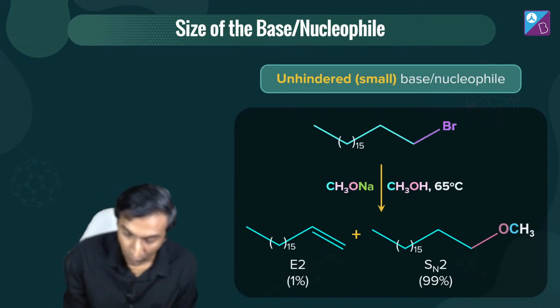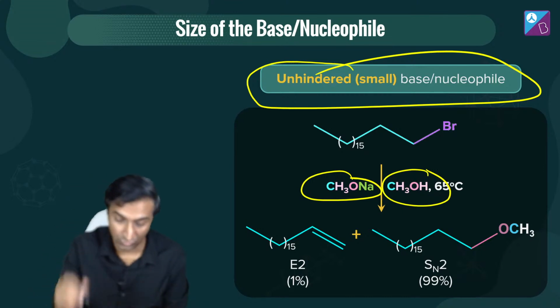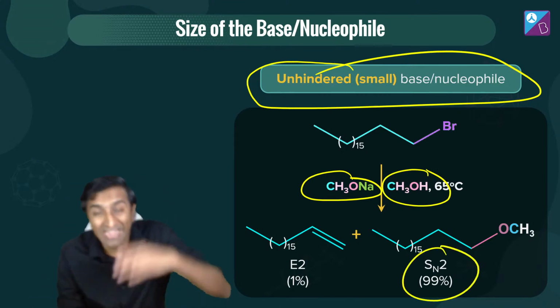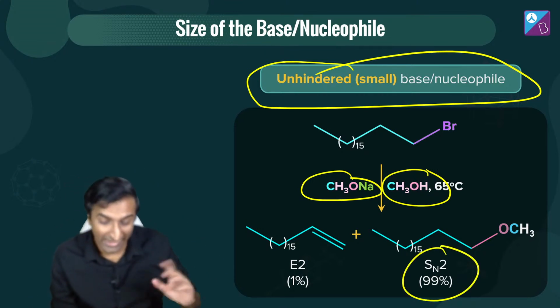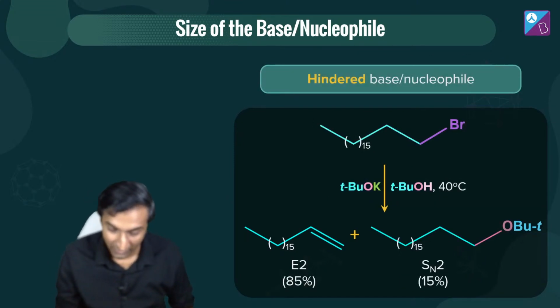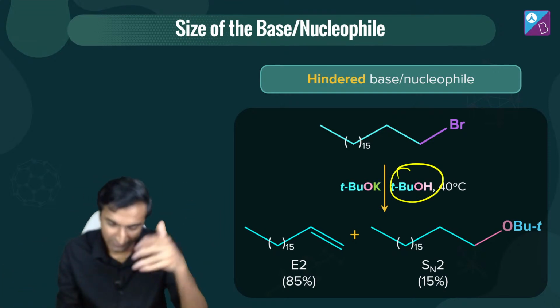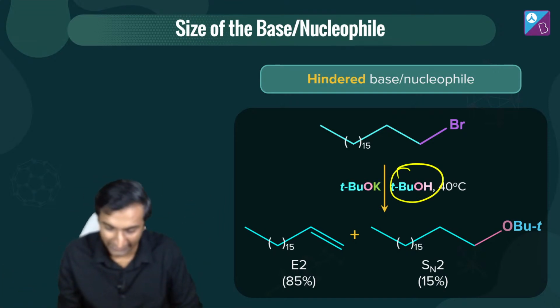In this case, what kind of base do I have? I have a small base, unhindered small base and nucleophile. In this case 99% हो रहा है SN2, 99। E2 भाई हो ही नहीं रहा है, practically 1%। The moment I change that up to a strong base that's huge, look at that, 85-15, बिल्कुल बदल गया, ठीक है। This was SN2 versus E2. Any doubts?